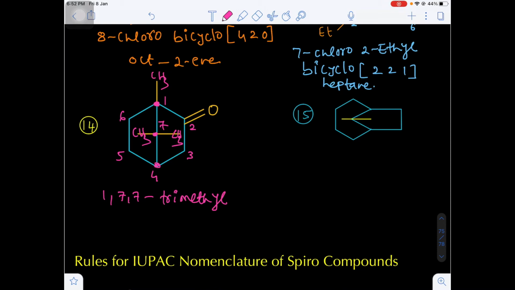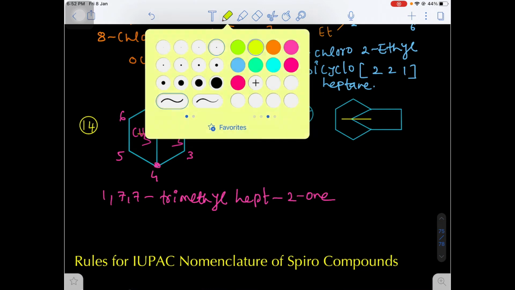Total how many carbons are there? 7 carbons are there, hept. And on the second position there is the keto group, that will be 2-heptanone or hept-2-one. And one more question is left, that will be question number 15.